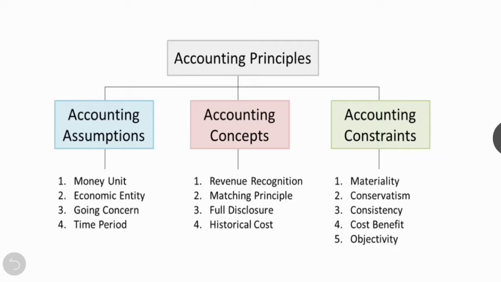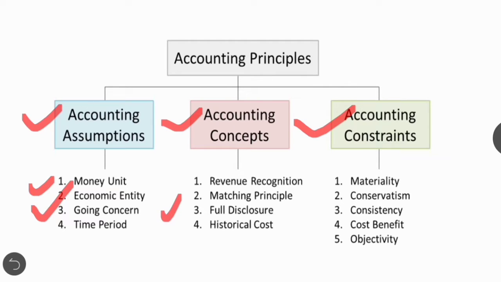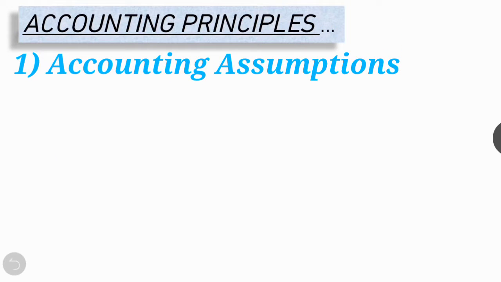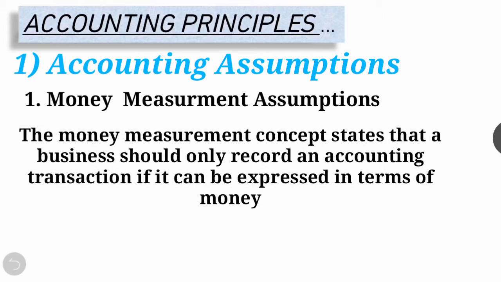Fine. Mainly, accounting principles are divided into three parts. These are accounting assumptions, accounting concepts, and accounting constraints. Right? So let's see in detail. Accounting assumptions include money unit, economic entity, going concern, and time period. Right? Accounting assumptions.